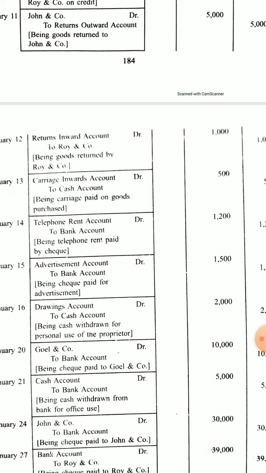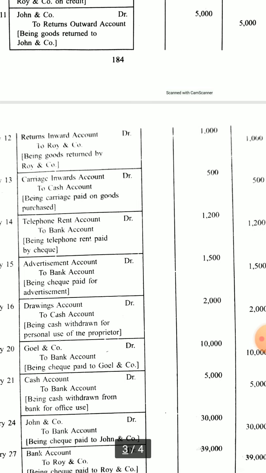That is why telephone rent account will become one account, and according to the nominal account rule, it will be debited. And since it is paid by check, when the check is encashed by the telephone service provider, then our bank account will decrease, because the banker will make the payment to the telephone company, so it will decrease our bank account. So according to the real account rule, credit what goes out, so bank is going out here, we assume, so we credit bank account.